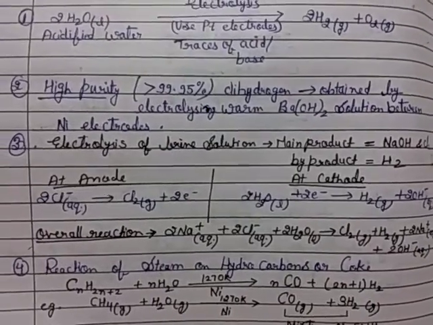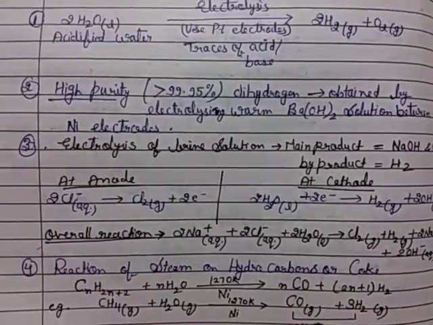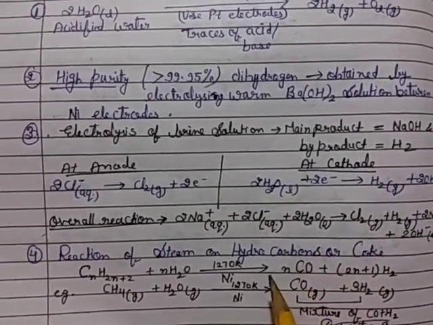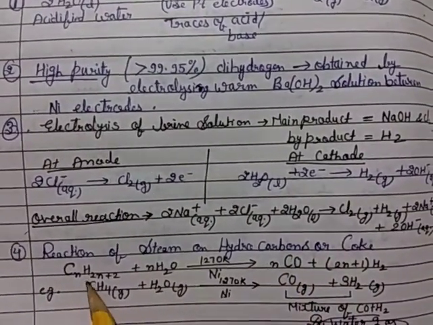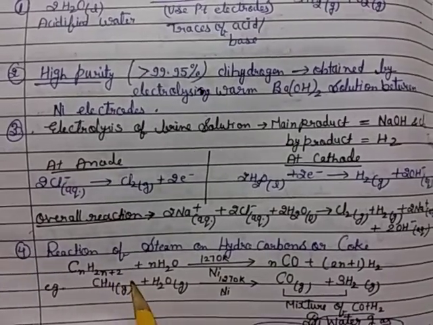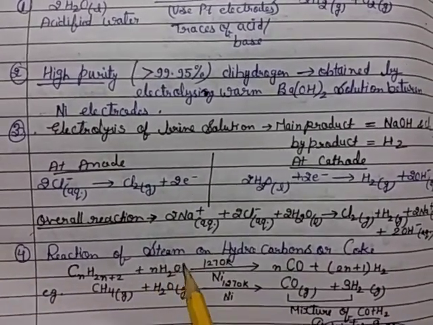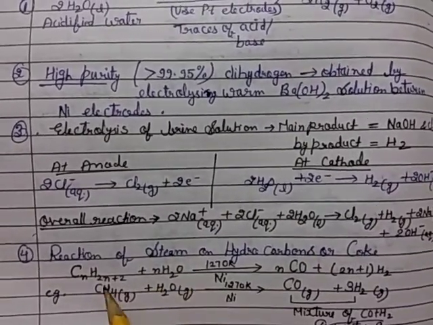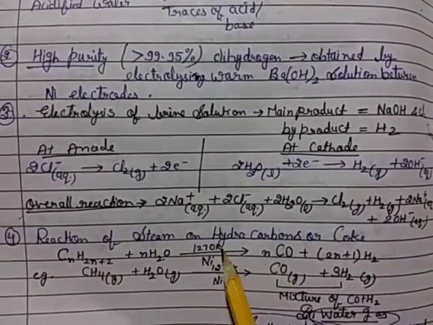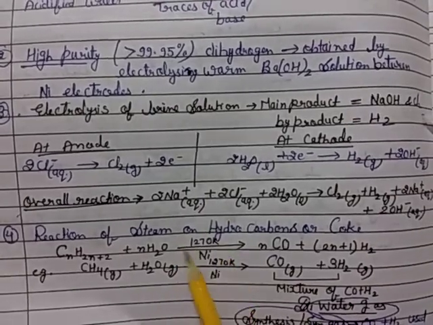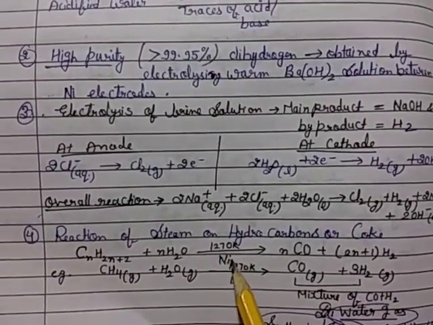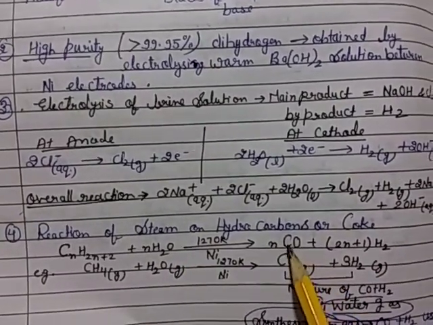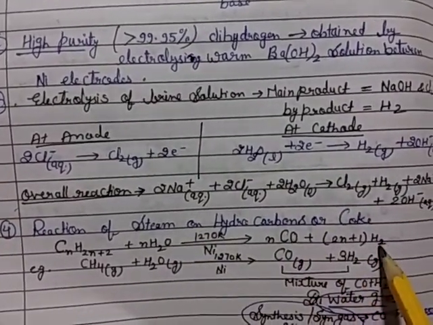Then the fourth method, reaction of steam on hydrocarbons or coke. The general formula of a hydrocarbon is CnH2n+2. It reacts with steam, that means water, in the presence of 1270 Kelvin temperature and nickel, and converts into carbon monoxide and hydrogen gas.